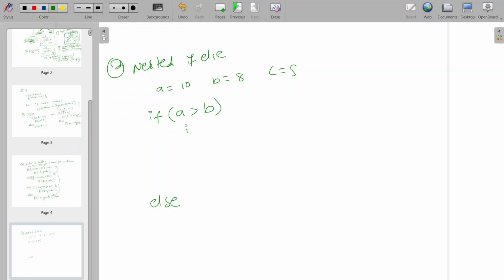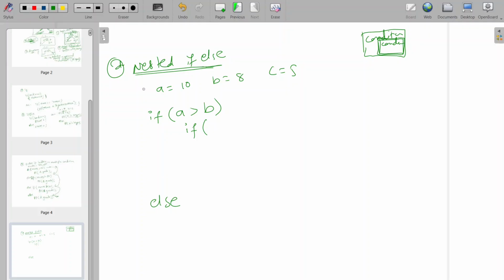In this nested, in one condition statement, again you are putting another condition, and inside that condition you are putting another condition. That is called nesting. So we have nested if else.